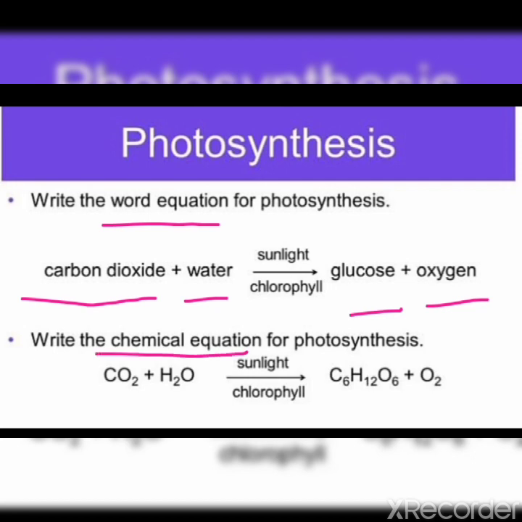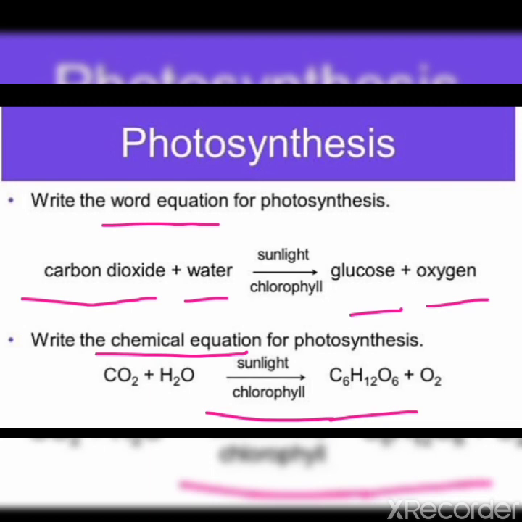In the chemical equation, we will write in place of carbon dioxide CO2, that is the formula of carbon dioxide, plus water H2O. In the presence of sunlight and chlorophyll, they prepare glucose or sugar. The formula of glucose is C6H12O6, plus oxygen, that is O2.